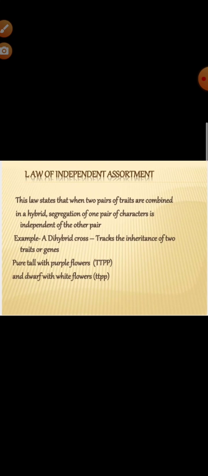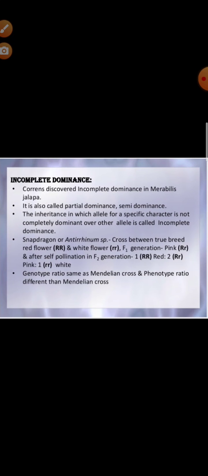This is the law of independent assortment. So three laws we have seen in Mendel's laws of inheritance: law of dominance, law of segregation, law of independent assortment. Now we will know what incomplete dominance is.